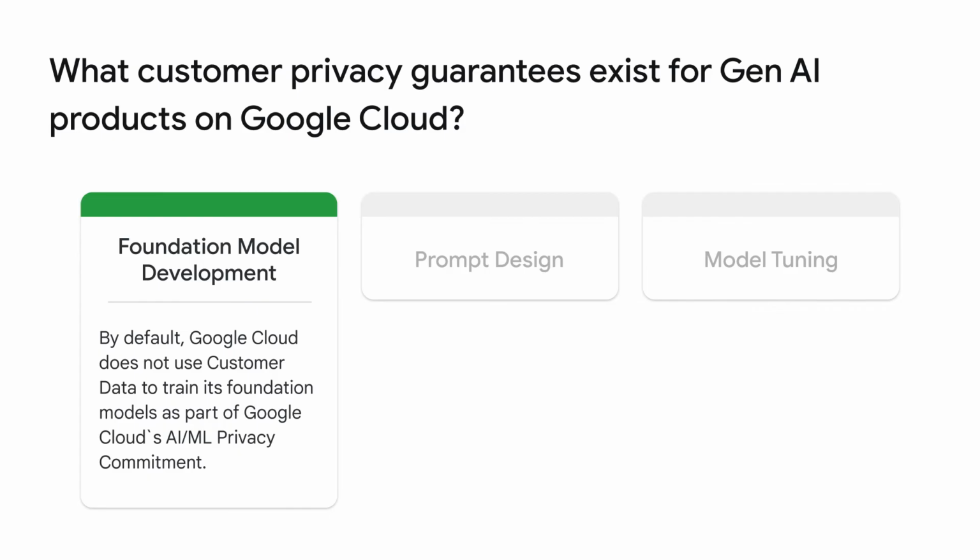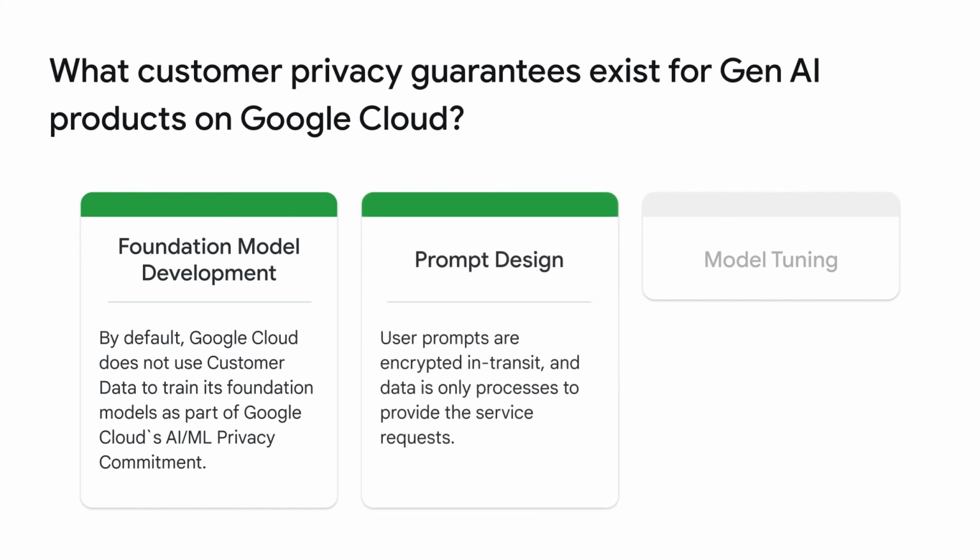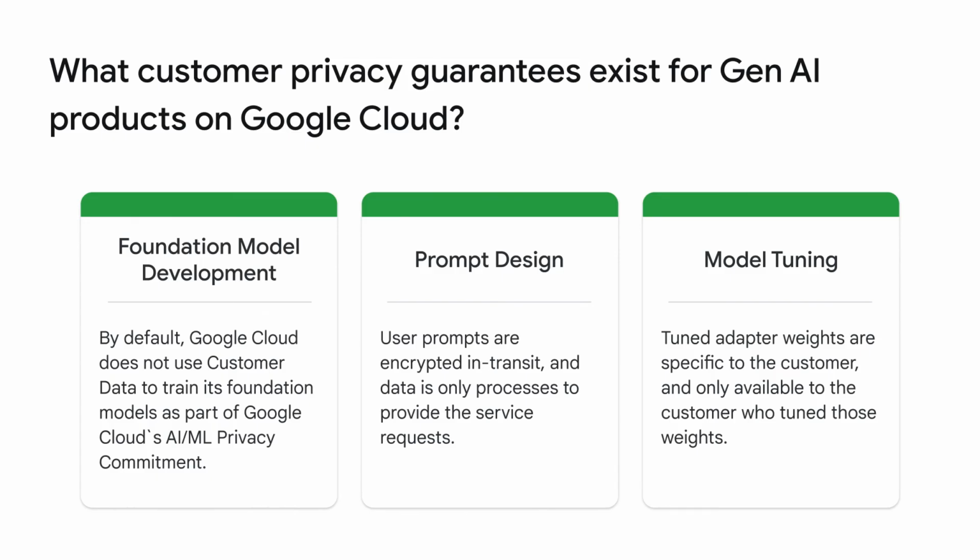By default, Google Cloud does not use customer data to train its foundation models as part of Google Cloud's AI/ML privacy commitment. When a request is submitted with a prompt to our foundation model, customer data is encrypted in transit and input to the foundation model to generate a response. Google processes customer data to provide the service requested only. The adapter weights are specific to the customer and only available to the customer who tuned those weights. During inference, the foundation model receives the adapter weights, runs through the request, and returns the results without modifying the foundation model or storing the request.